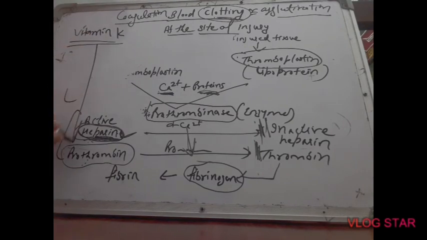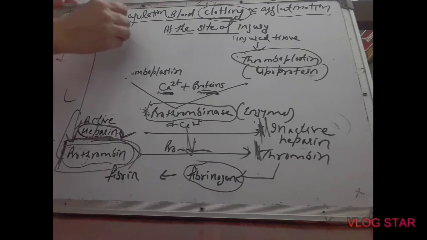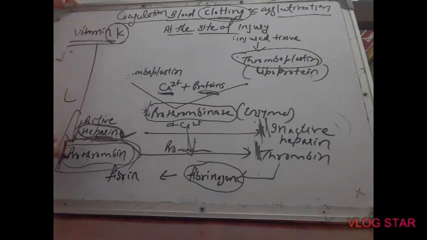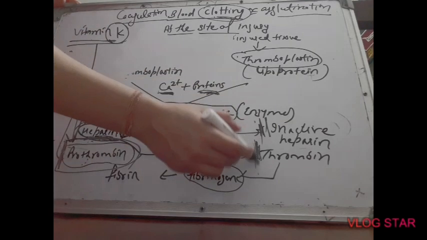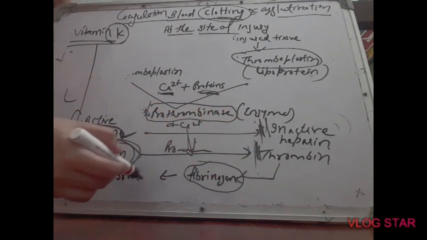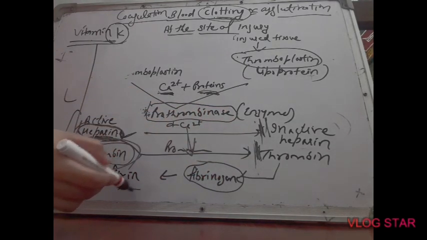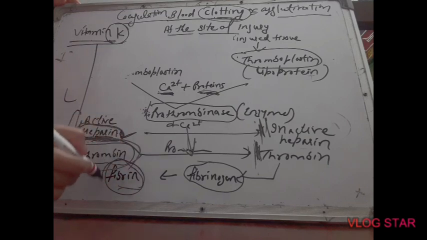Because prothrombin is formed in our liver, and to form it, the liver needs vitamin K. If a body is lacking vitamin K, the liver will be unable to produce prothrombin, and if prothrombin is not formed, thrombin will never be formed. Then fibrinogen will fail to form fibrin, and unless fibrin is formed, clotting can never take place.